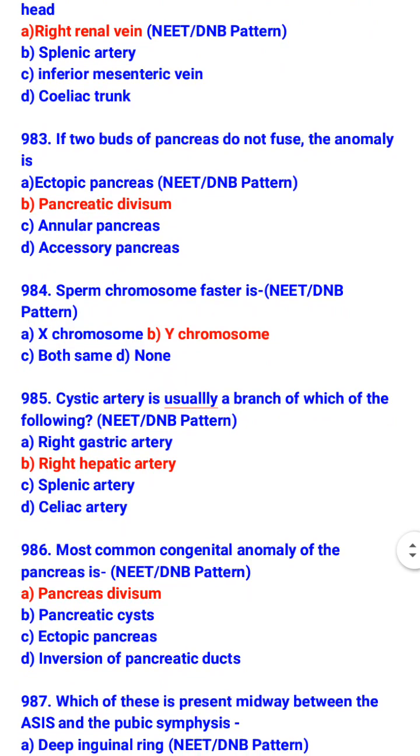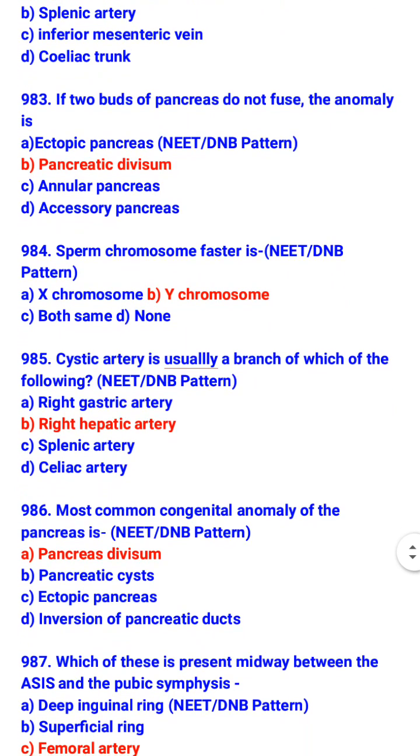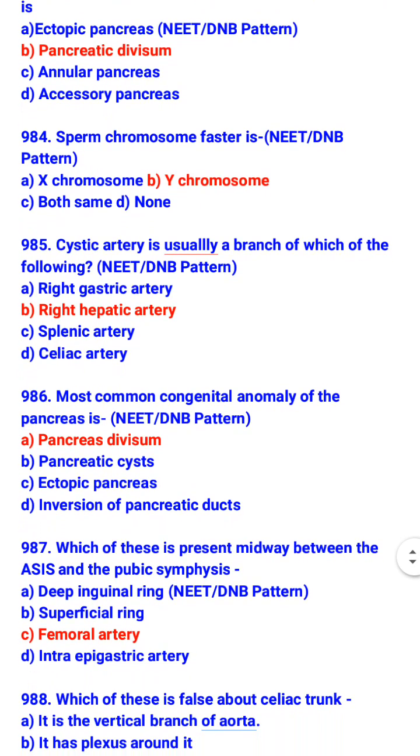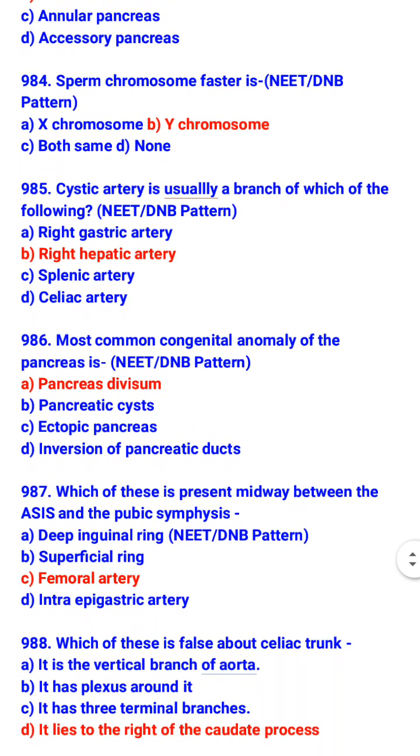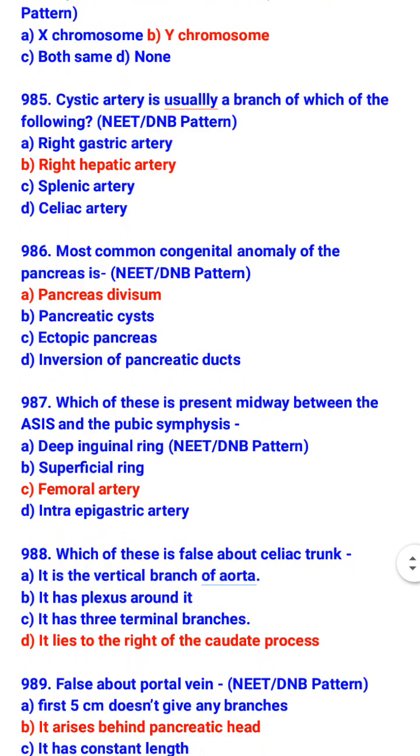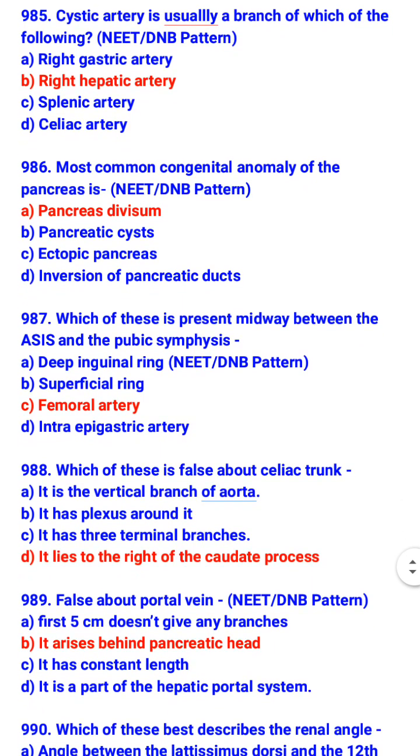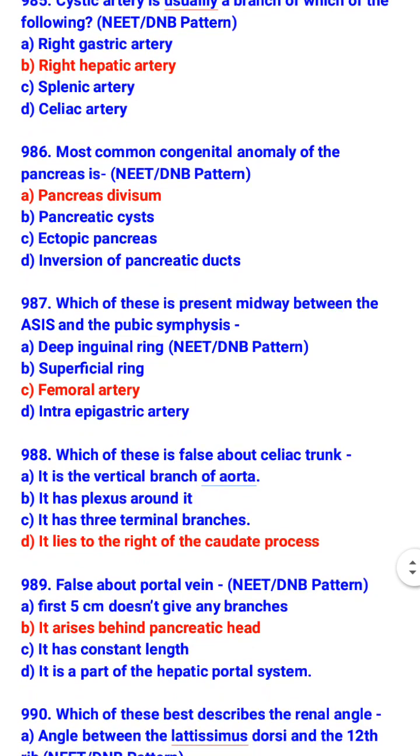Cystic artery is usually a branch of which of the following? Right hepatic artery. Most common congenital anomaly of the pancreas is pancreas divisum. Which of these is present midway between the anterior superior iliac spine and the pubic symphysis? Femoral artery.